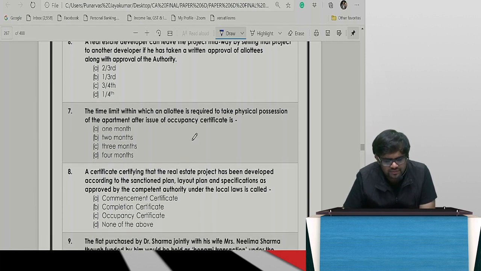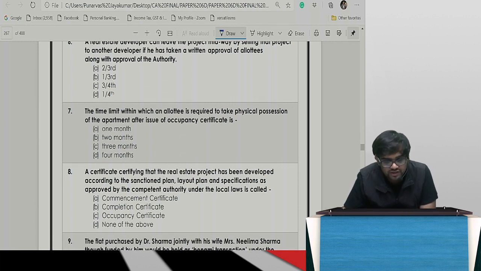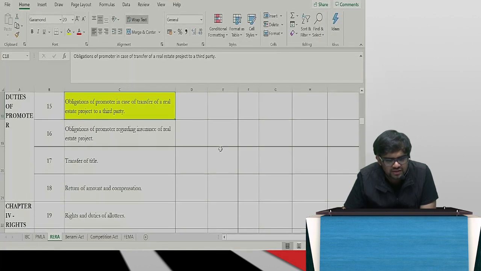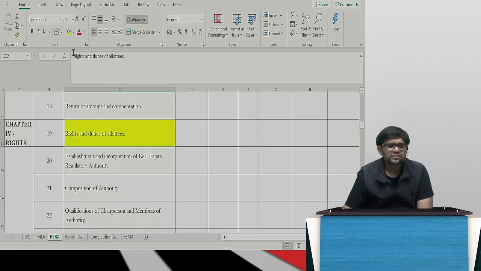Okay. Time limit within which an allottee is required to take physical possession of the same, the physical possession of the security. These are all mere theory questions. Correct? So here they are talking about the right of the allottee. When can he take possession? So the right of the allottee will be here somewhere. You see, section number 19. That's all, very simple.